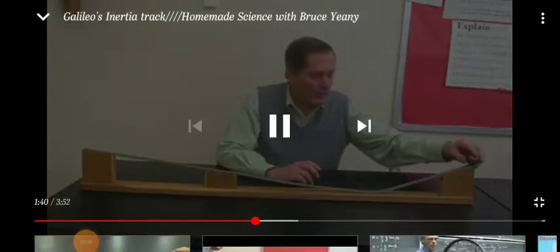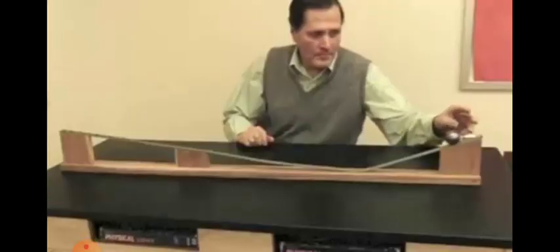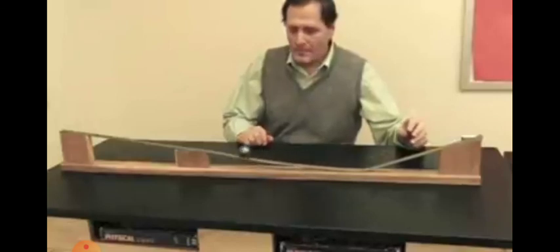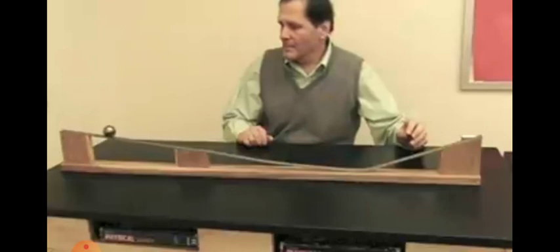Height, the best we can do is simply to release the ball on one side and then see how far it rolls up on the opposite side. Ideally, we might be able to get it up to the same height, but it shouldn't be able to go higher than the original height that the ball was released from.